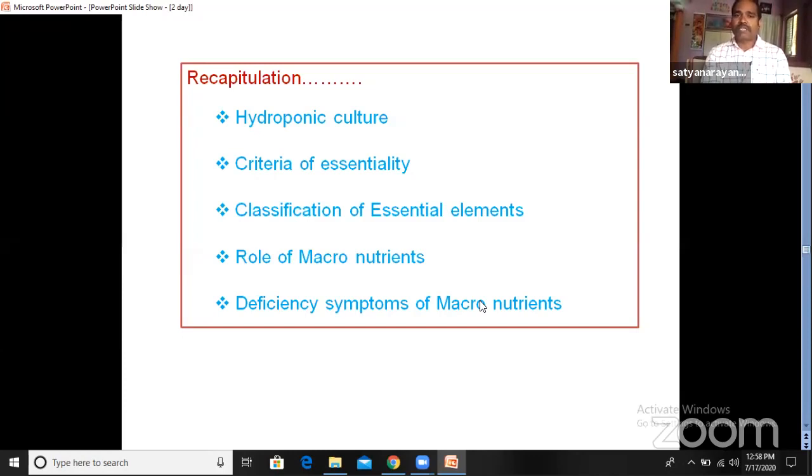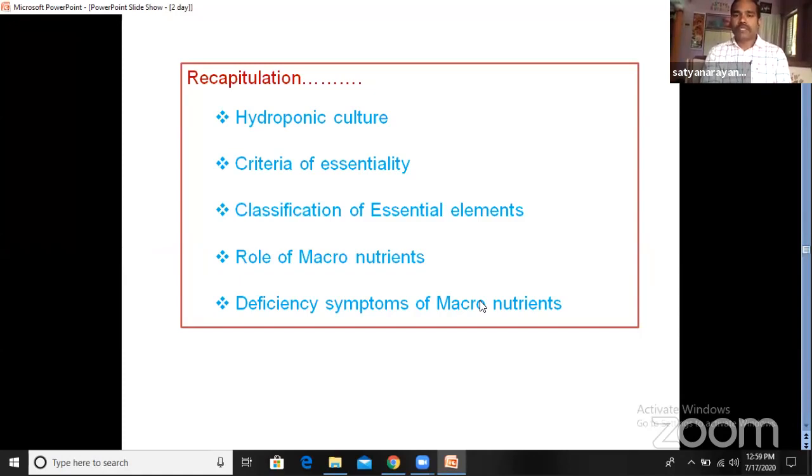After that, we completed the classification of essential elements. There are 21 essential elements, mostly macro, micro, and beneficial elements. These 21 elements are very essential for plant growth. Among them, macronutrients are more important, and we completed the role of macronutrients also. We observed the 6 macronutrients, their role, and what type of symptoms occur on the plant.